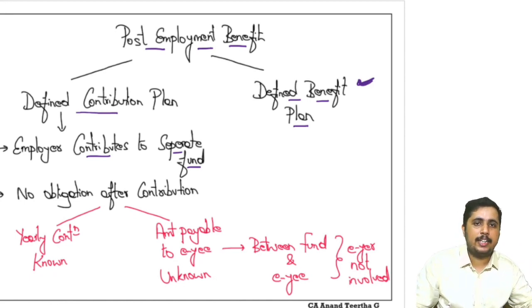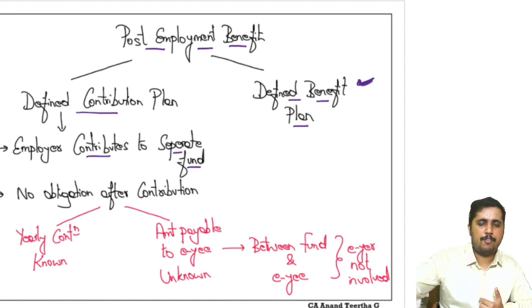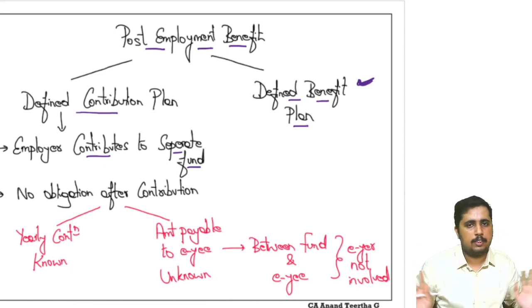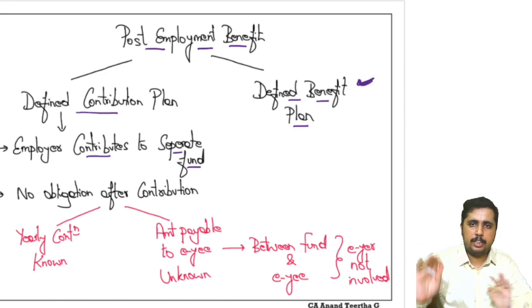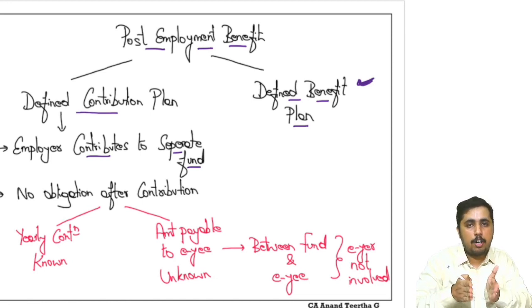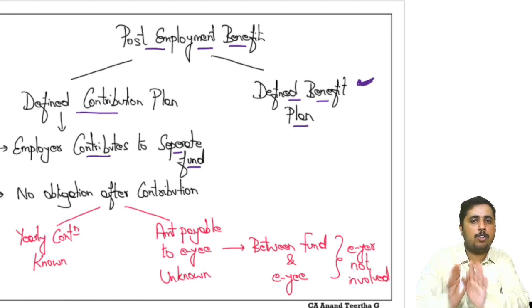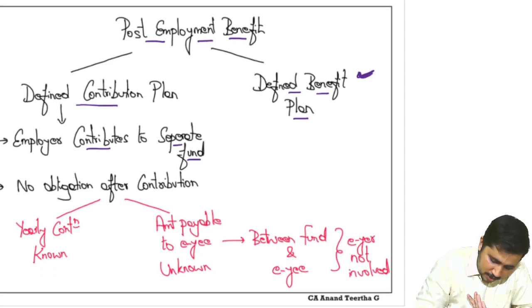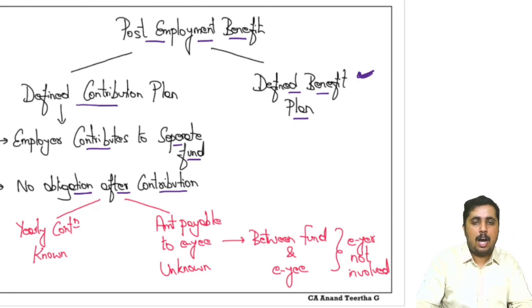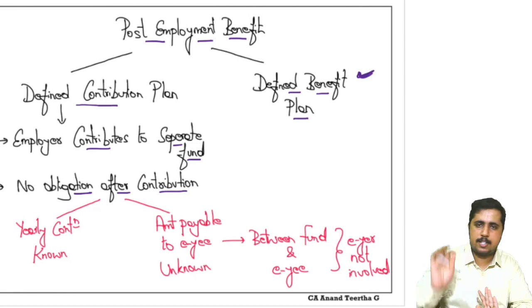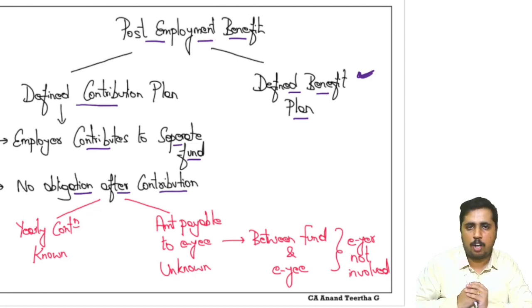There is a market change. Who will bear the risk? The fund will bear the risk. There is a change in investment pattern. Who will bear the risk? The fund will bear the risk, not us. As employer, my job is to contribute, finish it off. That will happen in the defined contribution plan. Our job is only to contribute. So therefore, there is no obligation to the employer after the contribution. How are they working? What is the risk associated with them? Nothing. It's their lookout. They have to take care of it, not us.